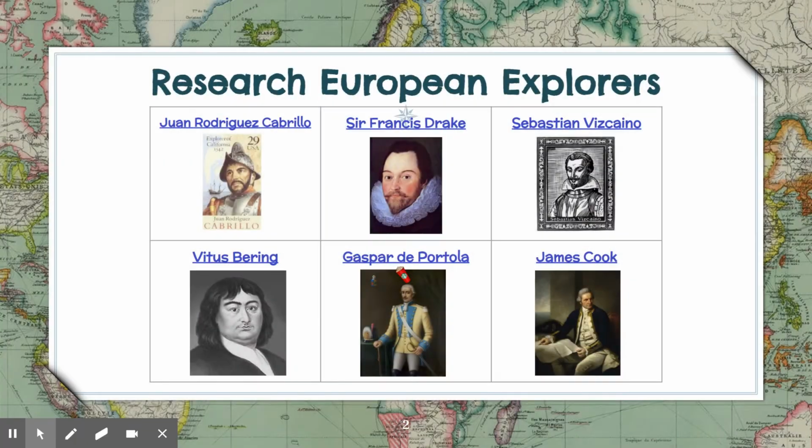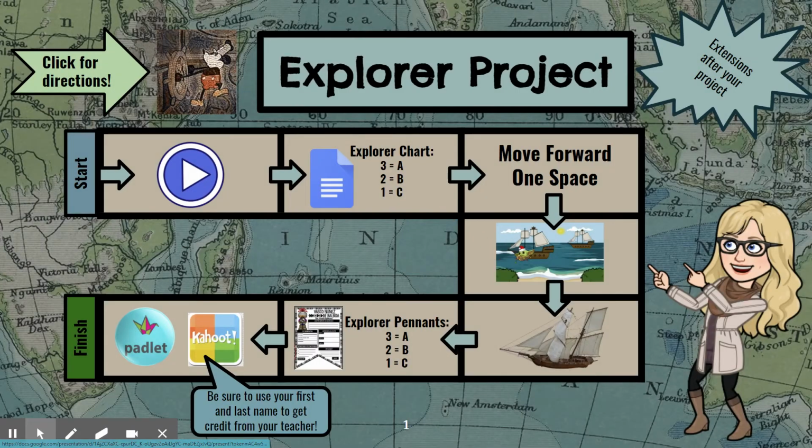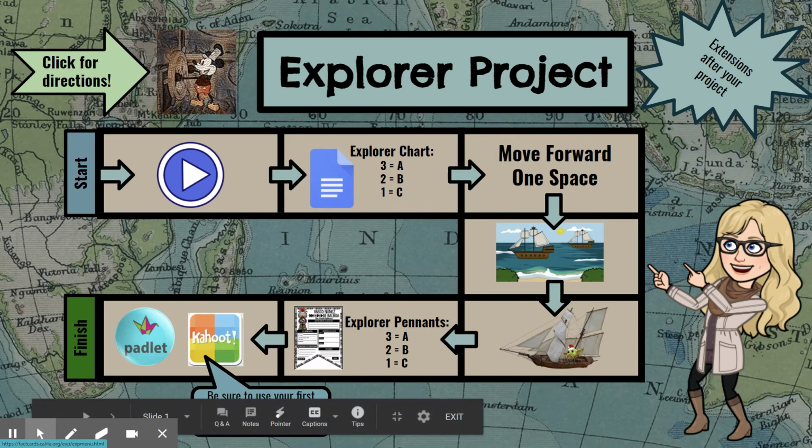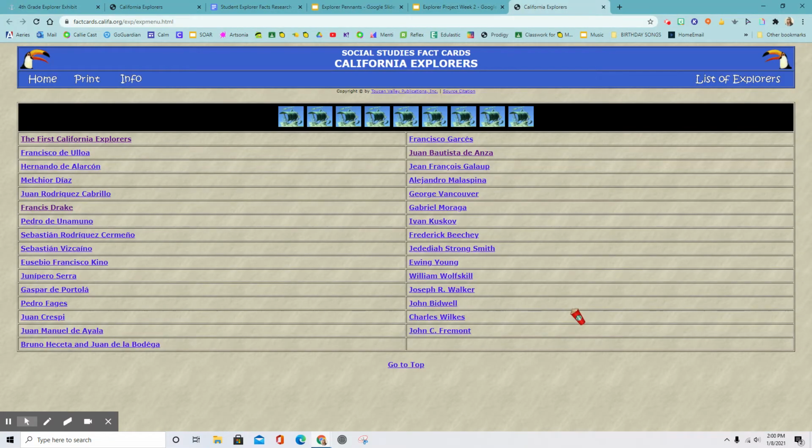By clicking on that ship, I found research in one spot. The other ship gives you research on a website. So I'm going to show you that now. This takes you to a list of different explorers that are not in our list. So you need to be kind of careful to find the correct explorer.